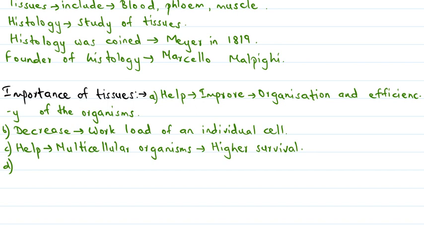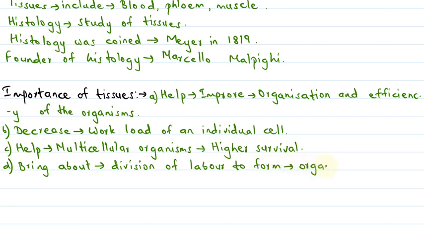And next, the tissues bring about the division of labor to form organs as well as organ systems. Okay, so these are the major importance of tissues.